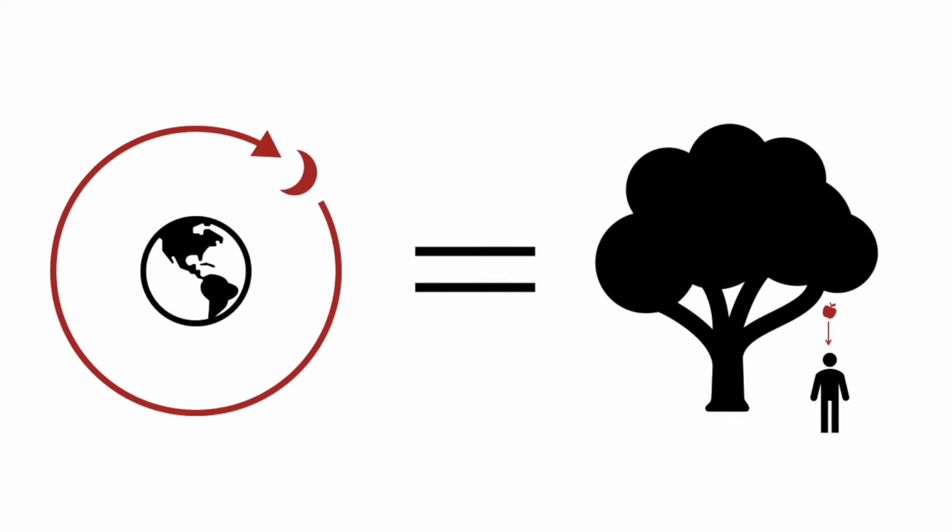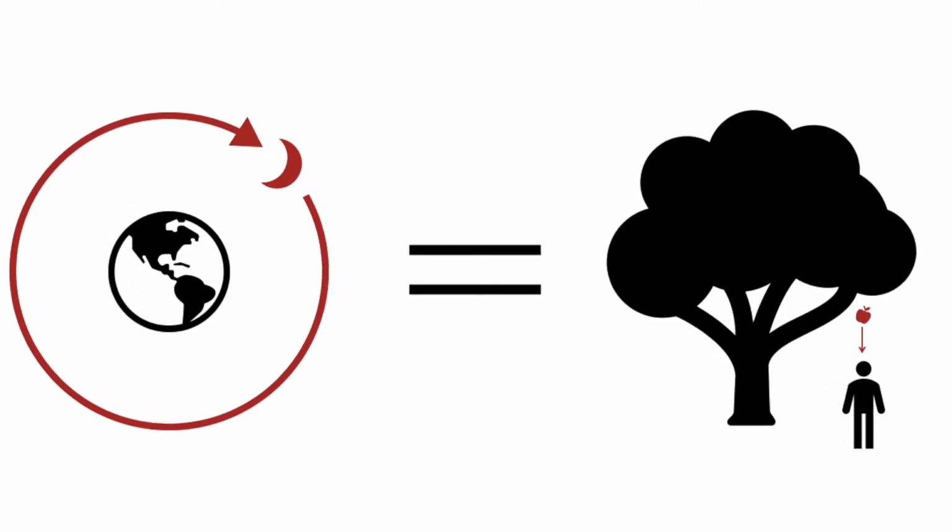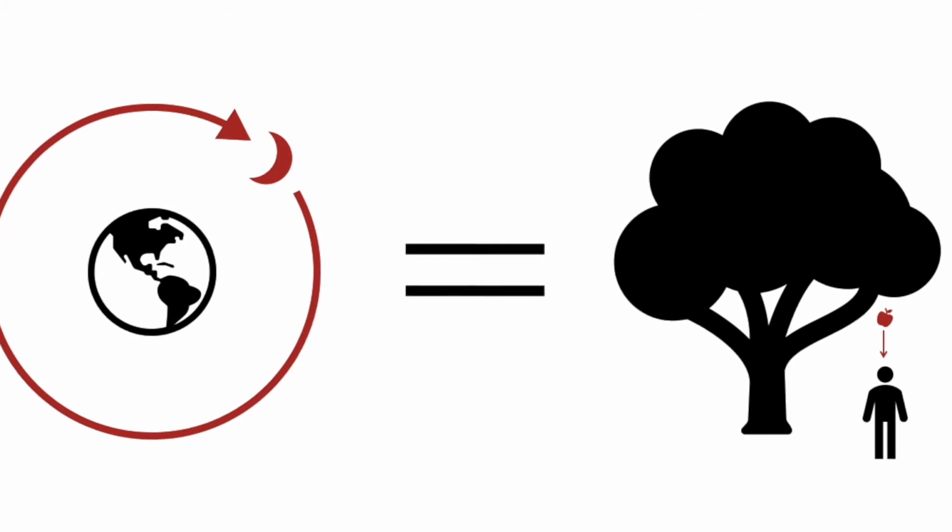He was the first one to realize that gravity is the universal attraction between any two bodies with mass. This means that he realized that the moon orbiting the Earth was the same phenomenon as, for example, an apple falling from a tree. He was also the first person to provide a quantitative law of gravity. He came up with this formula.